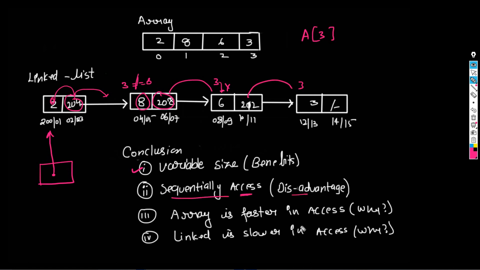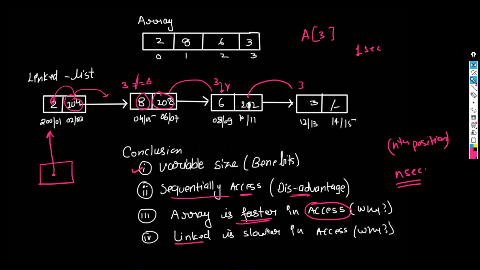This is a disadvantage. Array is faster in terms of access, because to access we just need, you can say, a one second work. There is a time complexity concept in everything. Within a second you get the answer. But here, if your data is at the nth position, and each step takes one second, then it will take n seconds.